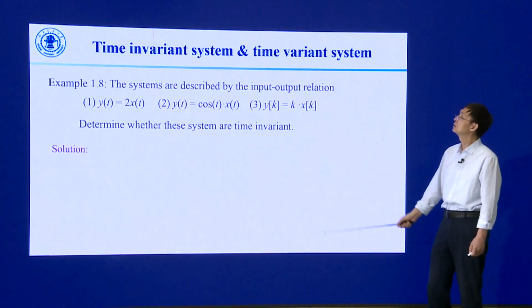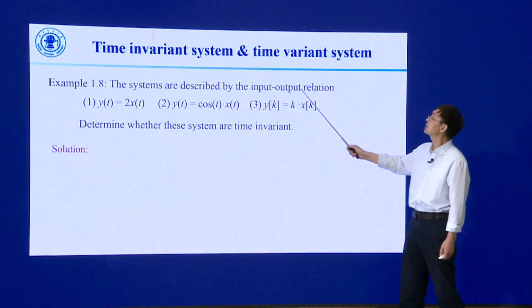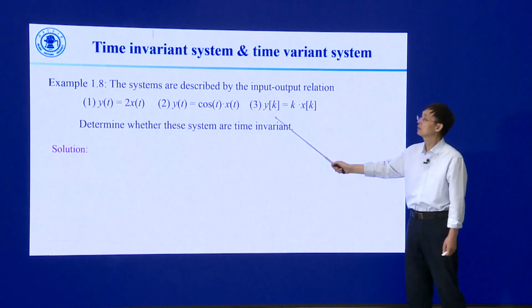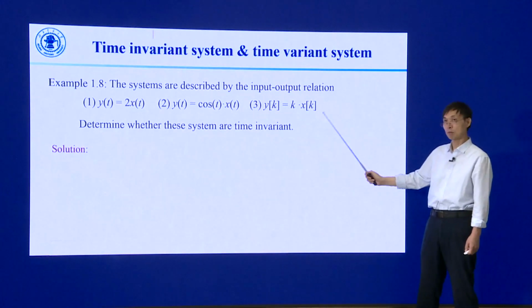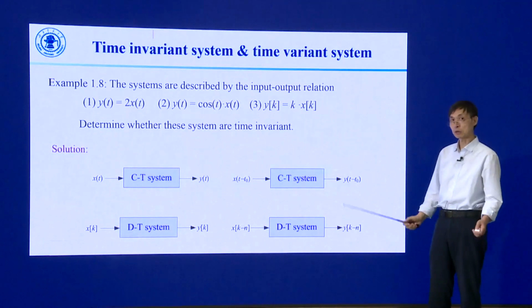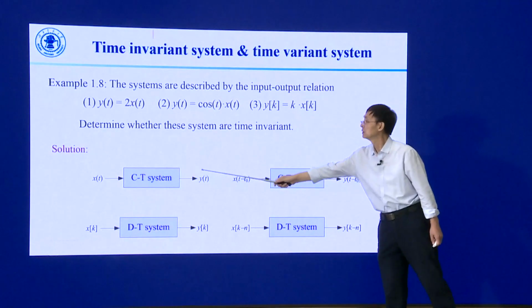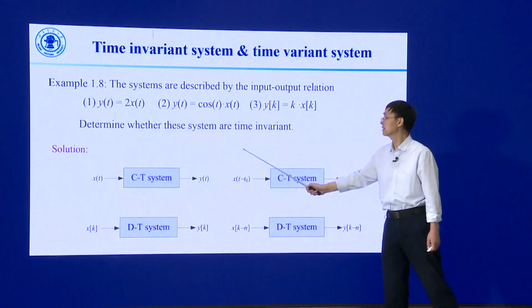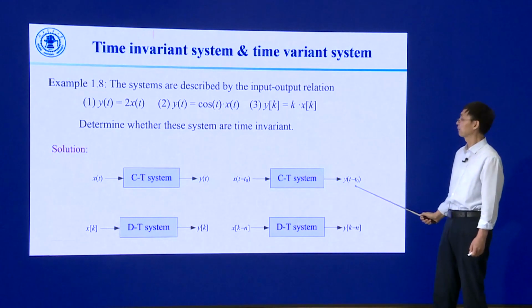For example, these systems are described by this equation. Let's determine their time invariant properties. According to the definition we have now, if the system satisfies this property, the system is time invariant.